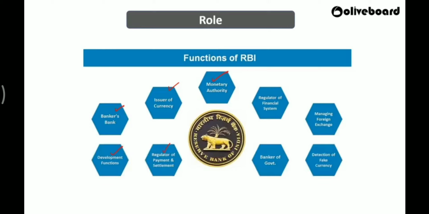That is controlled by whom? RBI. RBI will take care of how much money is to be supplied in the economy, what the currency notes are, how many notes, everything will be decided by whom? RBI. So the monetary supply and the monetary policy will be controlled by RBI.